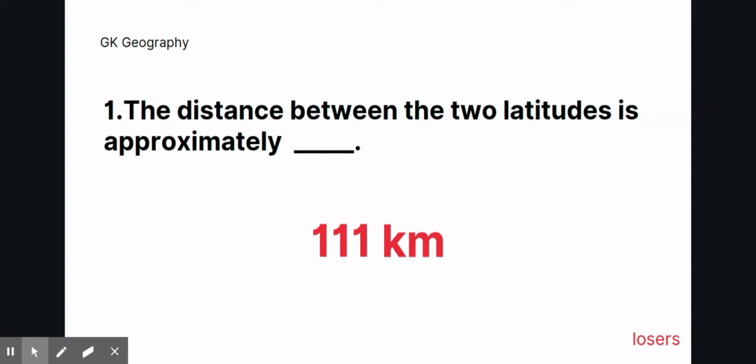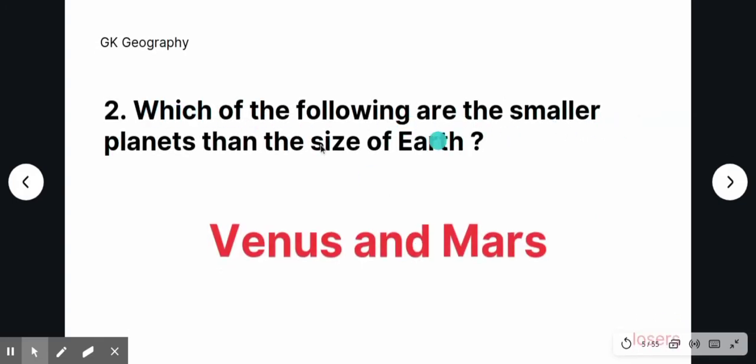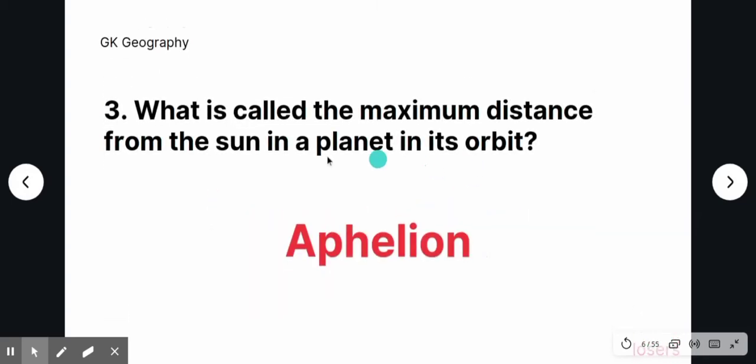Let's start the video. First question: the distance between two latitudes is approximately dash 111 kilometer. The distance between the two latitudes is approximately 111 kilometer. Which of the following are the smaller planets than the size of the Earth? Venus and Mars. Venus and Mars are the smaller planets than the size of Earth. What is called the maximum distance from the Sun in a planet in its orbit? Aphelion.